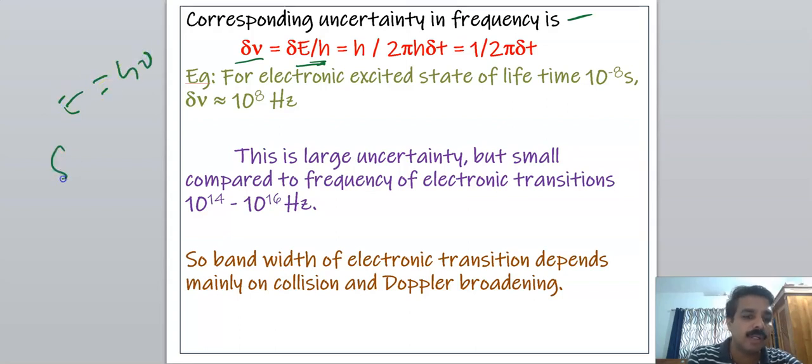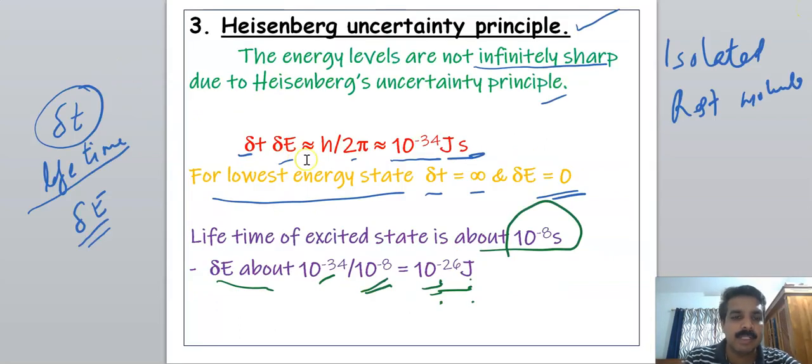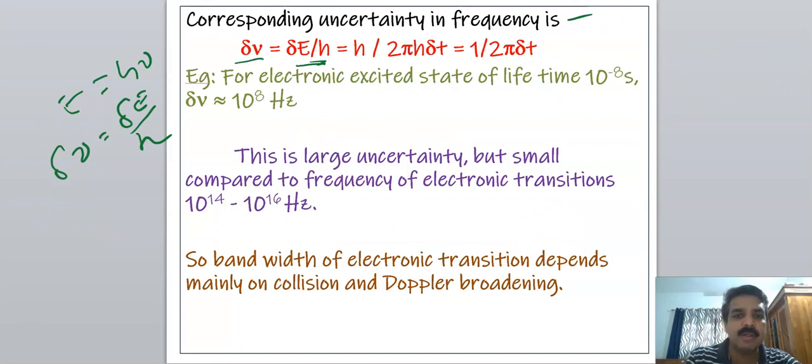Substituting delta E equal to h divided by 2 pi delta t, h cancels, and we get 1 by 2 pi delta t.